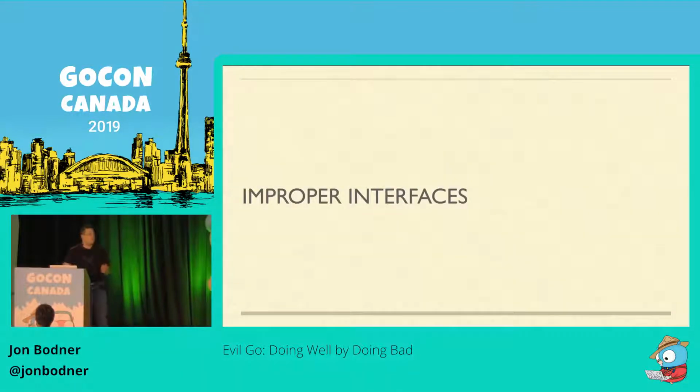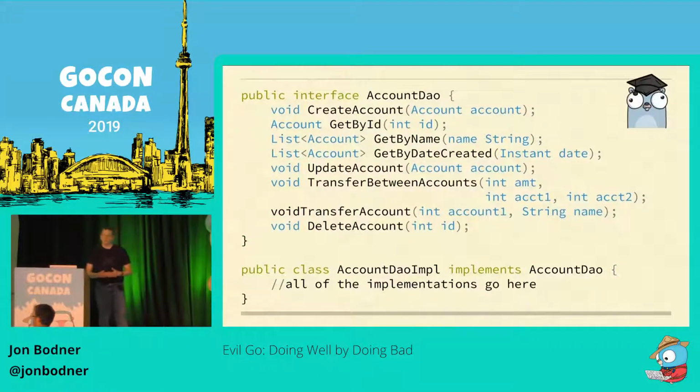Now, interfaces in Go are not like interfaces in other languages. The fact that you don't explicitly declare that a type implements an interface seems like a small detail at first, but it actually completely flips around the concept of interfaces. And let's take a look at why. So in most languages with abstract types, the interface gets defined before or alongside the implementation. And you have to do this because sooner or later, you will need to swap in a different implementation of the interface, if only for testing.